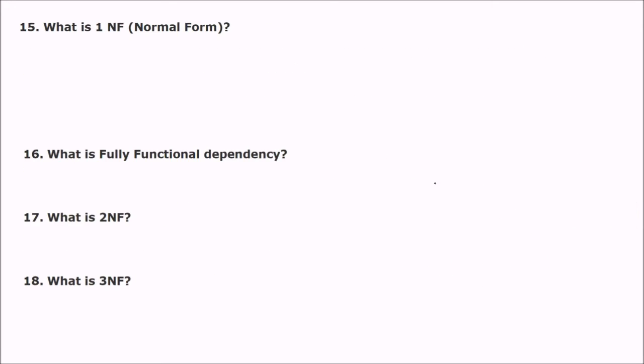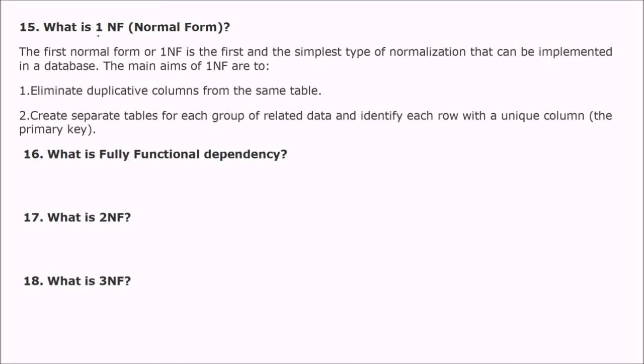What is 1NF? 1NF means first normal form. The first normal form, or 1NF, is the first and the simplest type of normalization that can be implemented in a database, and this is the 1NF which is normally used and employed by various database management systems. Mostly databases are in 1NF, and depending upon special requirements they go for 2NF and above.